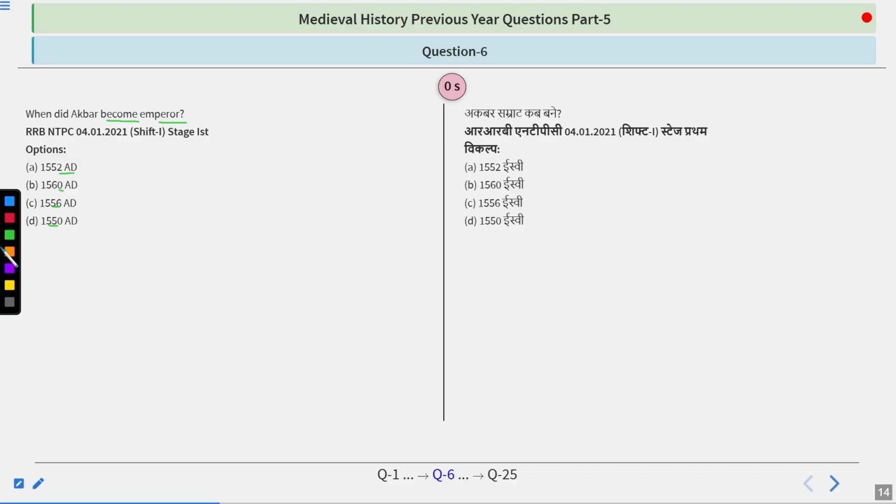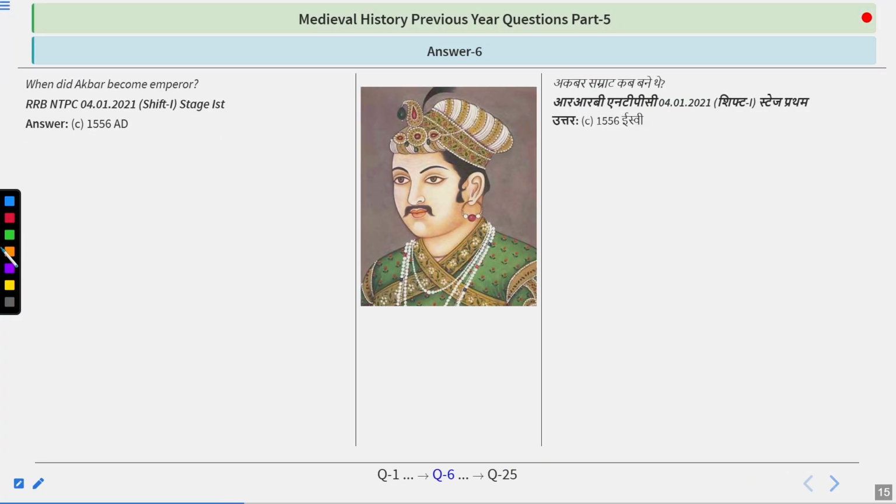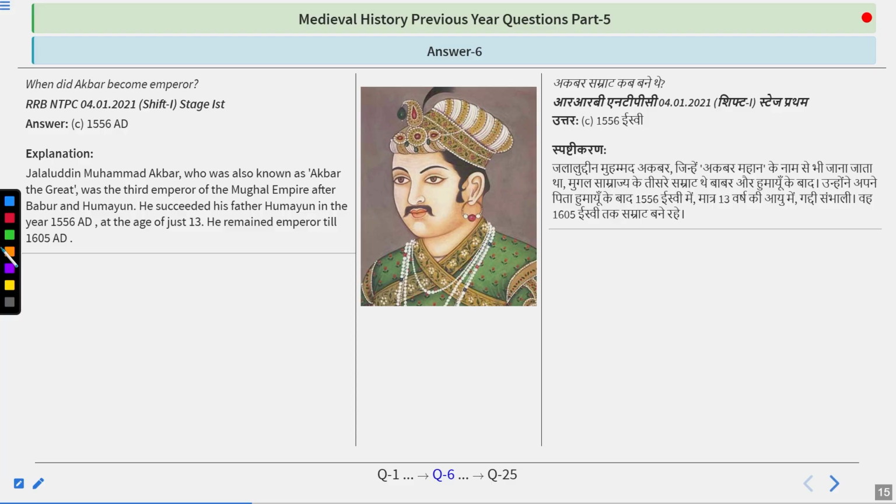And I guess you are figuring out the right answer. The answer is 1556. So Jalaluddin Muhammad Akbar, the real name was Jalaluddin, who was also known as Akbar the Great, was the third emperor of Mughal Empire after Babur and Humayun. He succeeded his father Humayun in the year 1556 at the age of 13. He remained emperor till 1605 AD, and in 1556 he was coronated in Kalnor, Punjab.